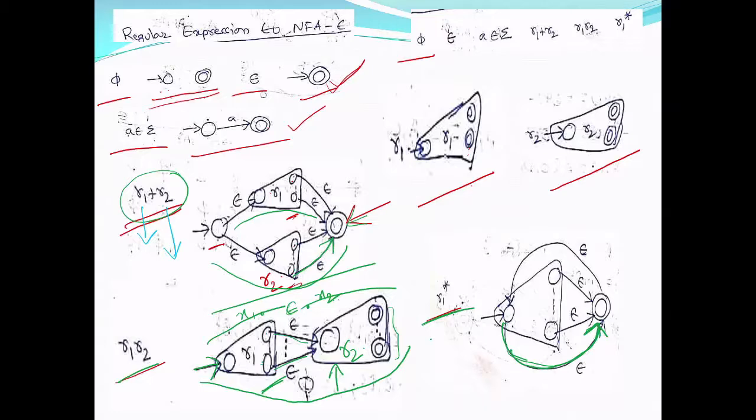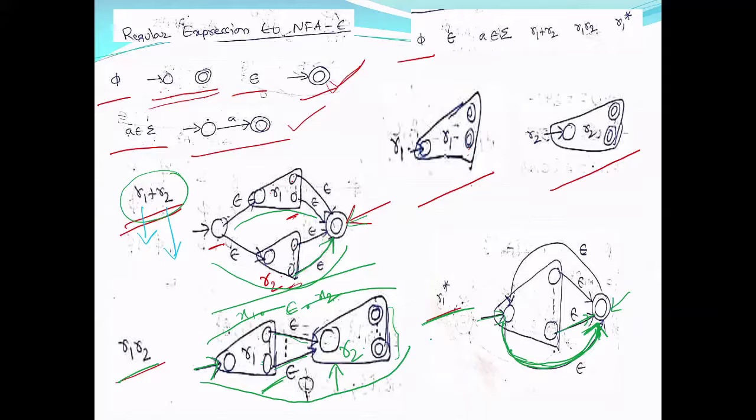New initial state, or you can have that initial state and a new final state. Now these are non-final states. Earlier they were final states, and on epsilon I am going here. Now if you follow this path, you will accept null string. Suppose you follow from initial state to any of these final states and an epsilon, you will go to final state. That is one time.